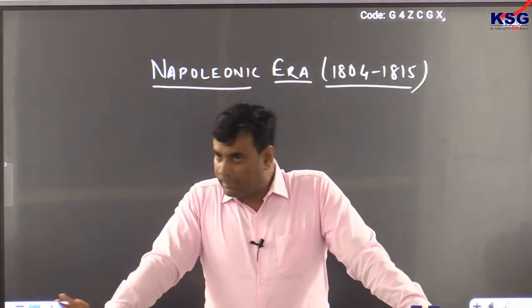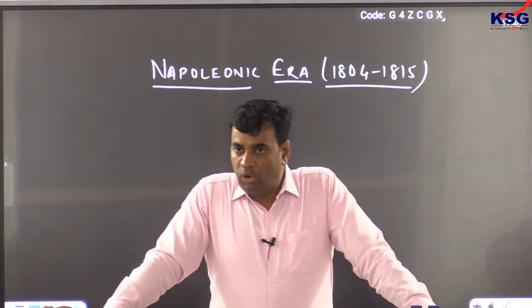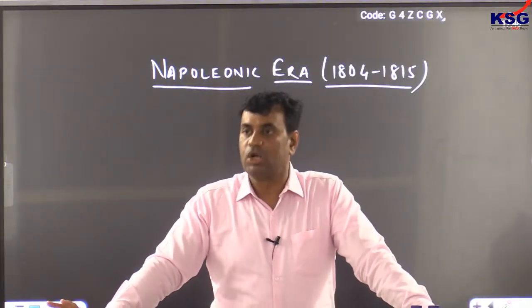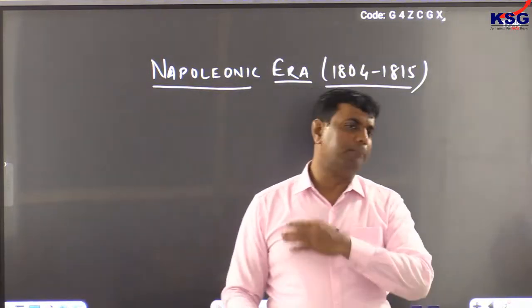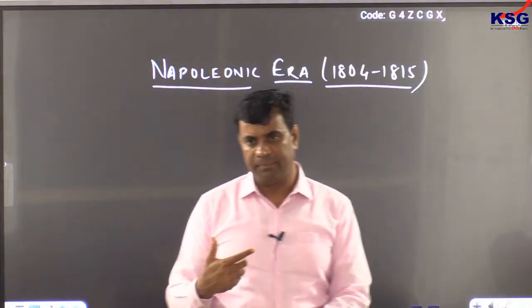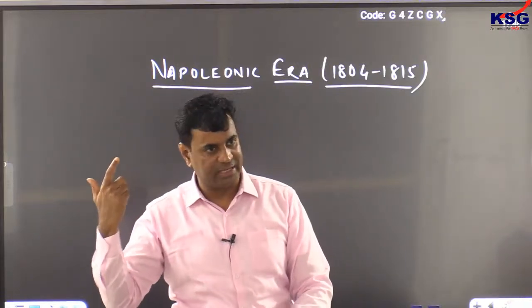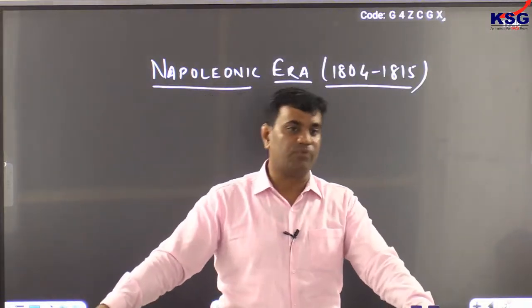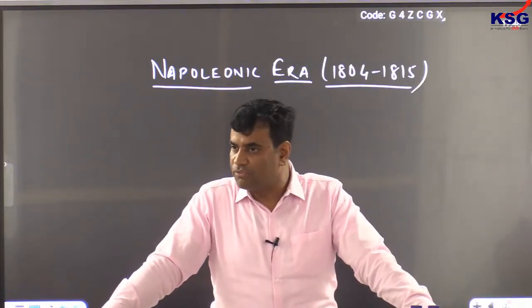Now coming to this, Napoleonic era, just understand. Napoleon became Emperor of France in 1804 and by this time he had the complete support of masses. But the saying goes with him: power corrupts and absolute power corrupts absolutely. Napoleon began to follow some high-handed policies from 1804 onwards.